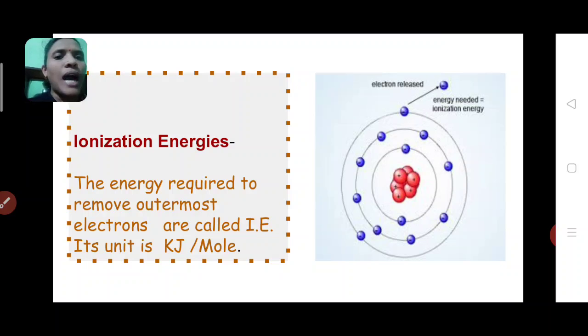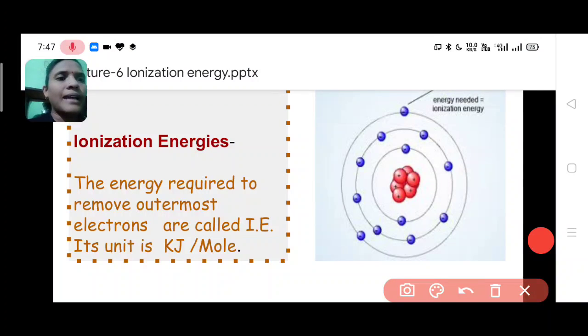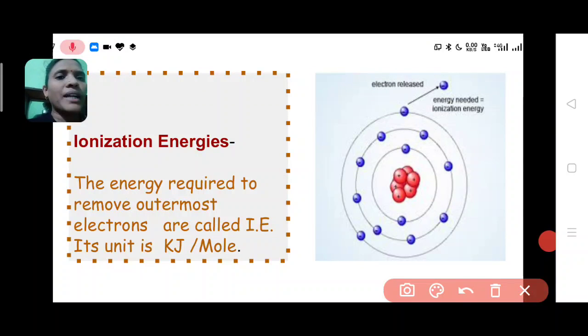Ionization is done when any atom loses or accepts an electron. When an atom loses an electron, it forms a cation, and when an atom accepts an electron, it forms an anion.